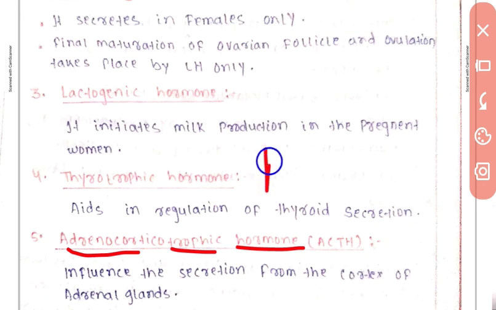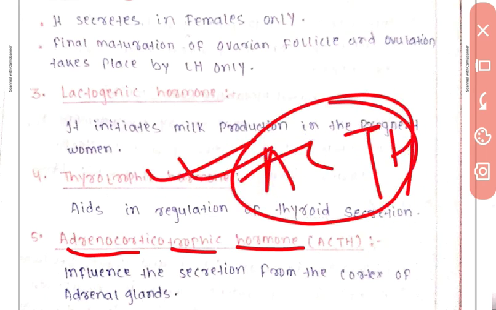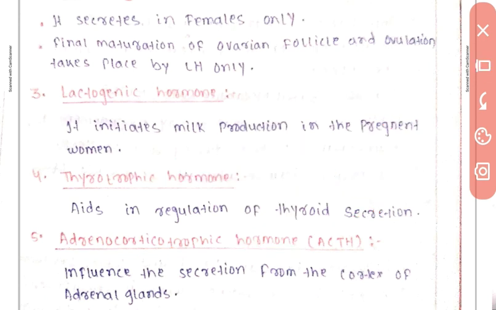Adrenocorticotropic hormone, ACTH. Sometimes in exams the acronym ACTH also comes up: adrenocorticotropic hormone. It influences the secretion from the cortex of the adrenal gland, which means it helps in the secretion from the cortex of our adrenal gland.